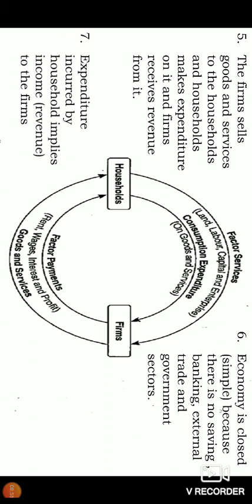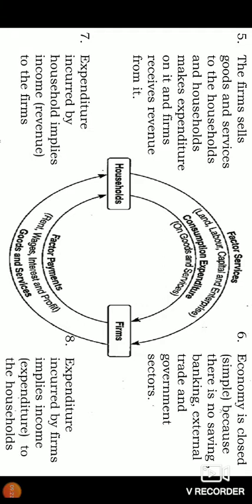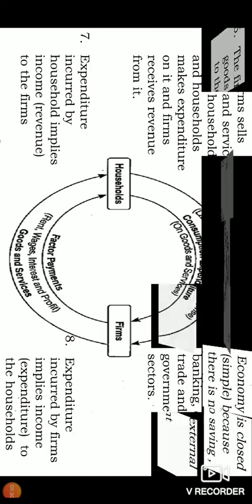7th, expenditure incurred by the households implies an income or a revenue to the firms. Expenditure made by the household is an expenditure. Money is flowing from household to the firms in the form of expenditure. It is a revenue to the firm. Whereas expenditure made by the firm is an income to the factors or to the households. Expenditure incurred by the firm implies income to the household. So income that is earned will be spent.